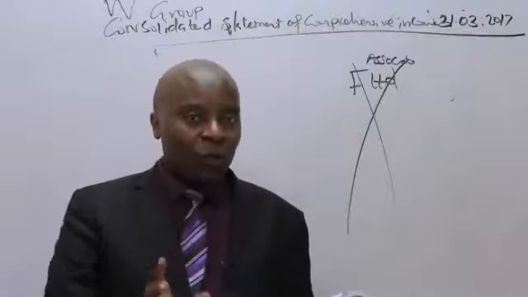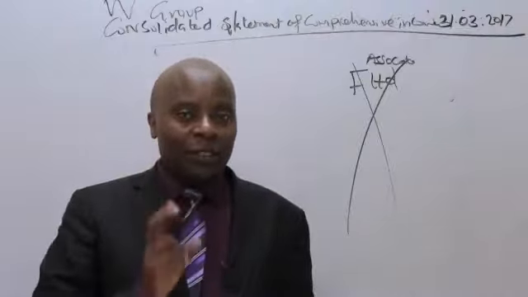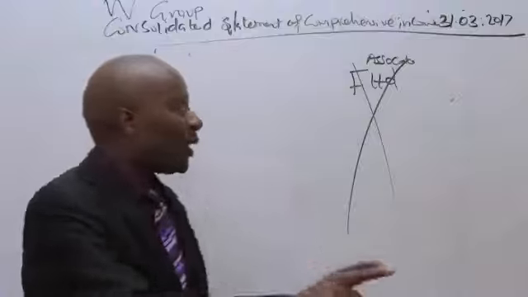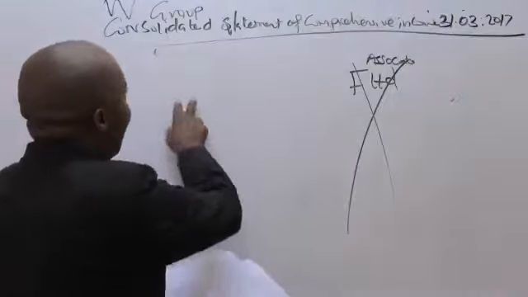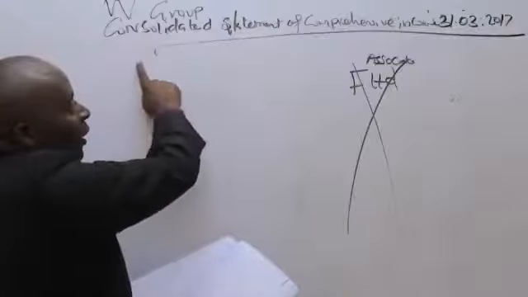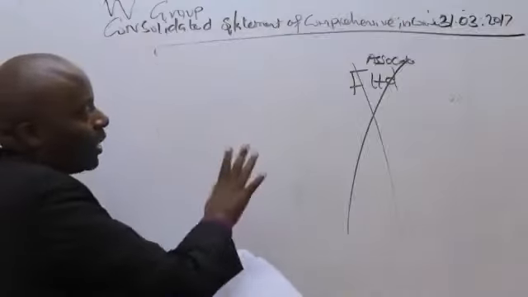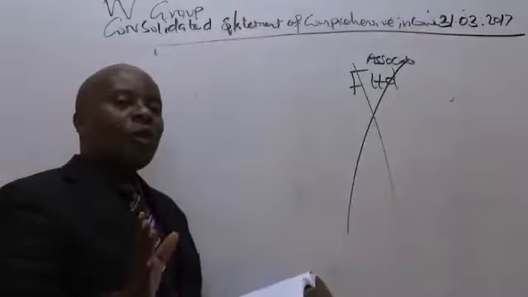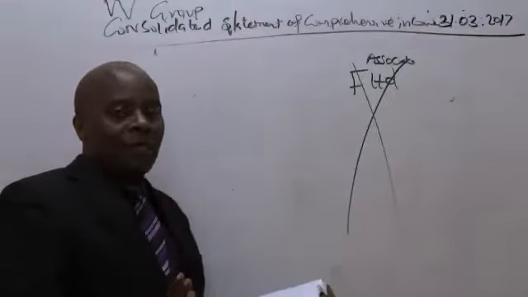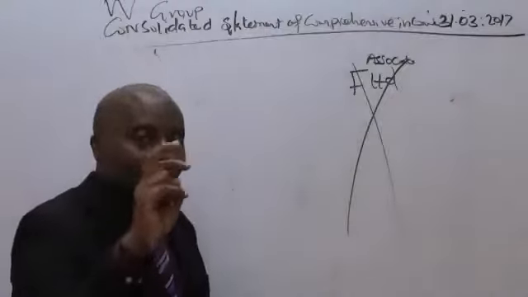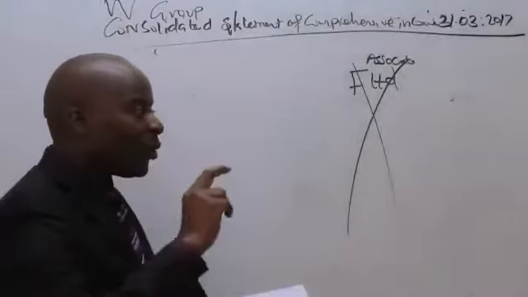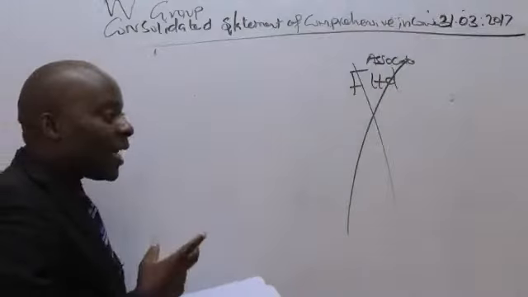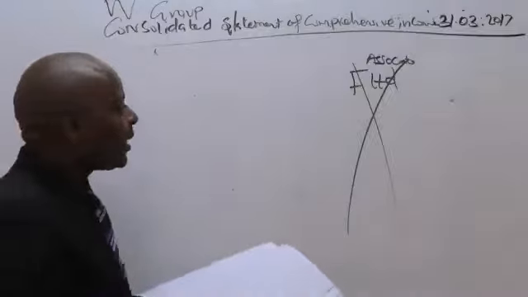Establish the group structure. Once you have known that these are your subsidiaries, please go ahead to consolidate, and this is where we are. So the name of the company is W Group, Consolidated Statement of Comprehensive Income. Fortunately, the two companies that we have here happen to be our subsidiaries. So you're going to consolidate line by line. We're going to consolidate line by line.